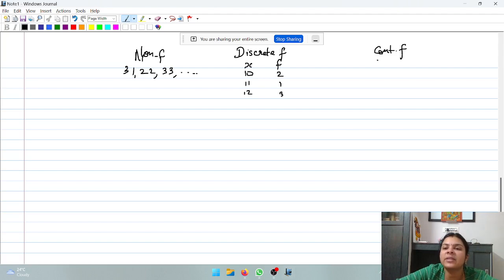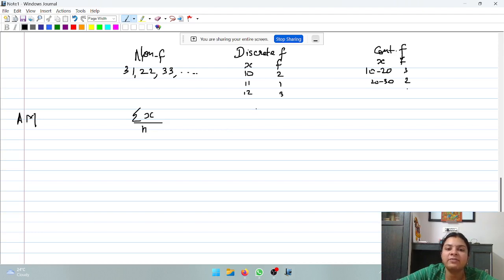And continuous frequency is where data is given in the form of class intervals. So 10 to 20, 20 to 30, with frequencies 3, 2, and so on. Right. So these are the three categories in which I am going to split the formulae. Now let's start with the formulae. First, the formula for arithmetic mean. Now how to calculate arithmetic mean in case of a non-frequency type? Sigma x by n. Sum of observations divided by total number of observations.